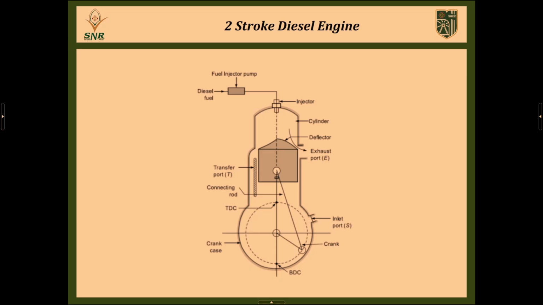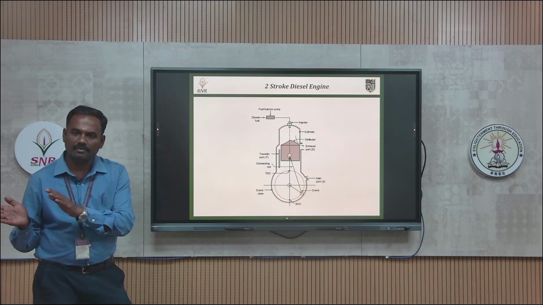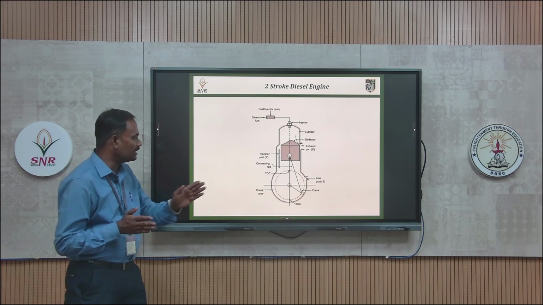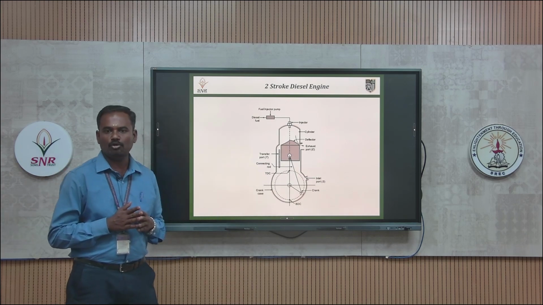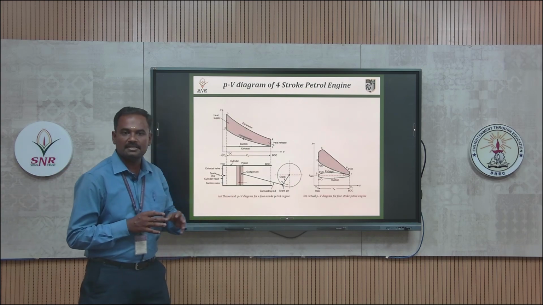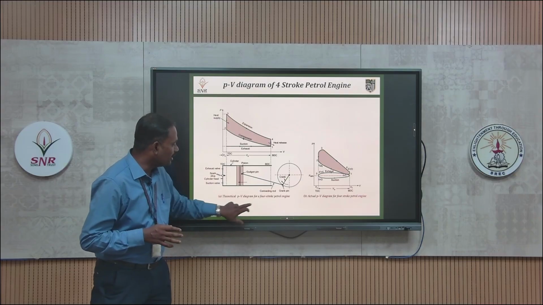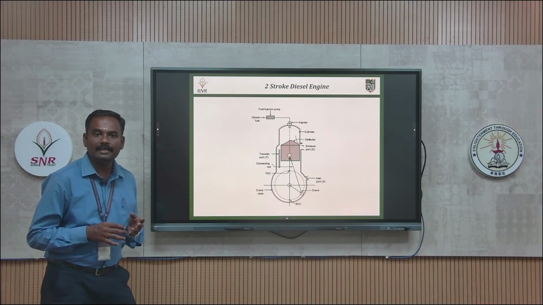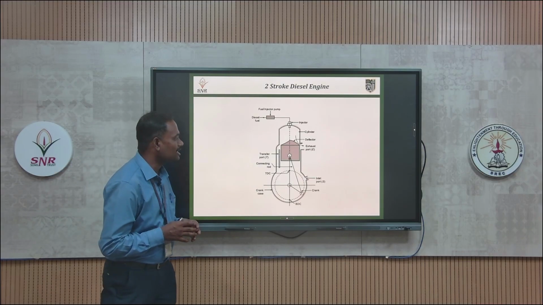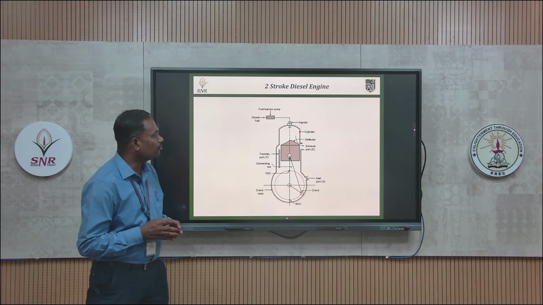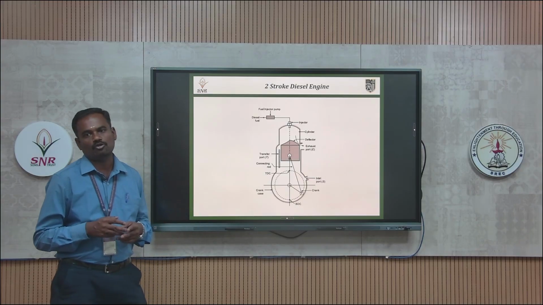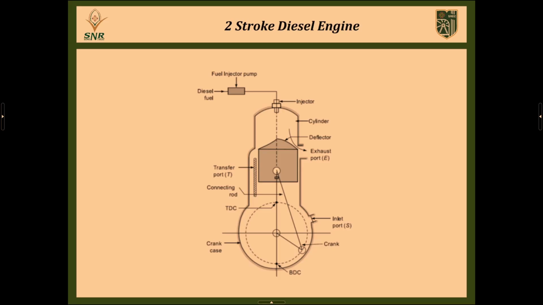There are 3 different types of ports. One is the inlet port, via which the fresh air or air-fuel mixture enters the cylinder. Through the transfer port, the fresh air and fuel enter the combustion chamber. And the third is the exhaust port, via which the burned air-fuel mixture comes out of the cylinder.